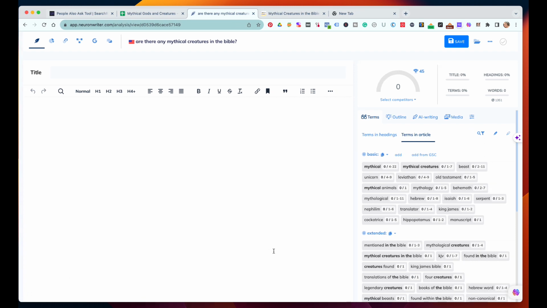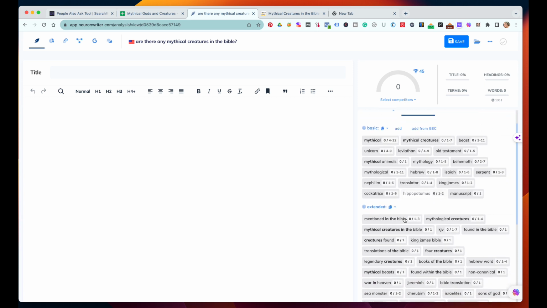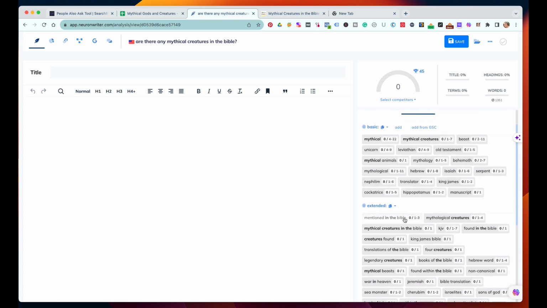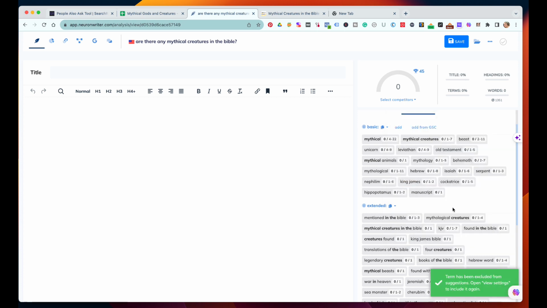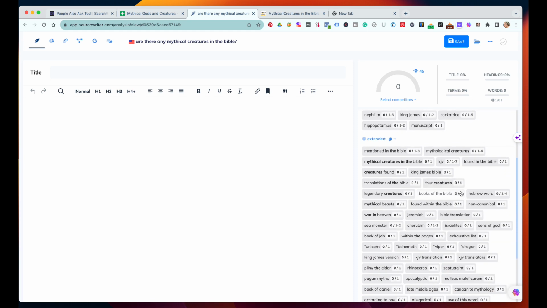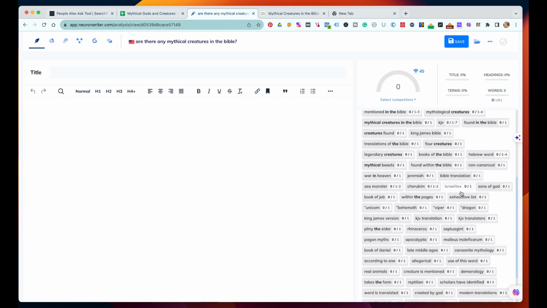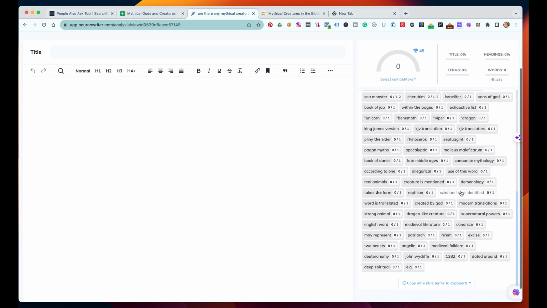I'm not going to go through writing an entire PAA post because the same format is in the last article that I wrote, which was a pillar post. So we're going to pretty much do the same thing. We're going to look through here and make sure that I don't need the word translators. So I can take that out, and most of these have to be in there. And then we look through all of these and see what should be taken out.